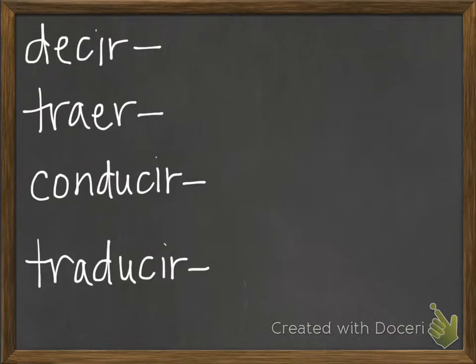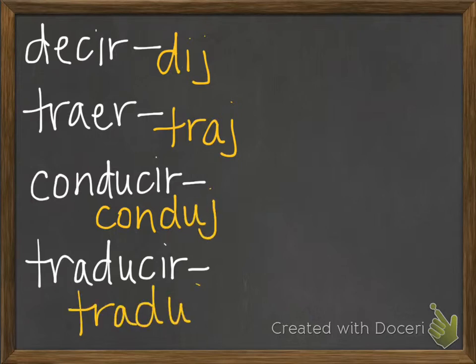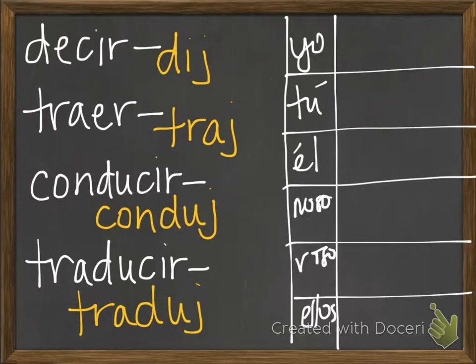Okay, here's another set of verbs that are slightly different but pretty much the same. We have decir. Our stem for this is dij, traer, traj, conducir, conduj, and traducir, traduj. Okay, here are the endings that you're going to use.